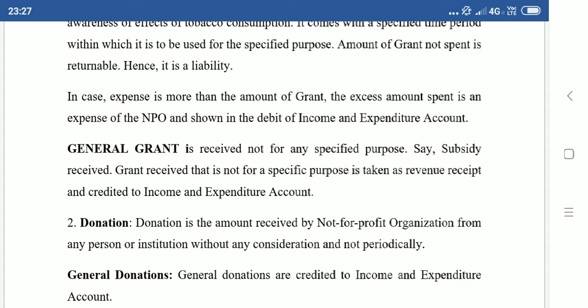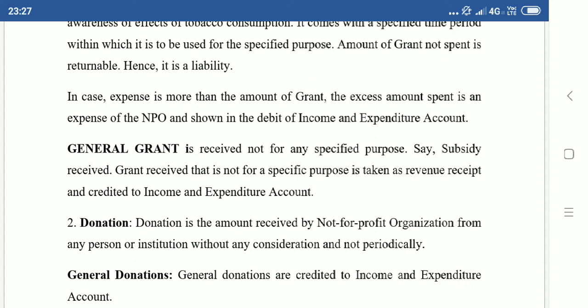I will repeat this again. Government giving grant, if it is mentioned what purpose the grant is for, the grant will appear in the liability side of the balance sheet, and any expense which is spent for that purpose will be subtracted from the grant in the liability side of the balance sheet.